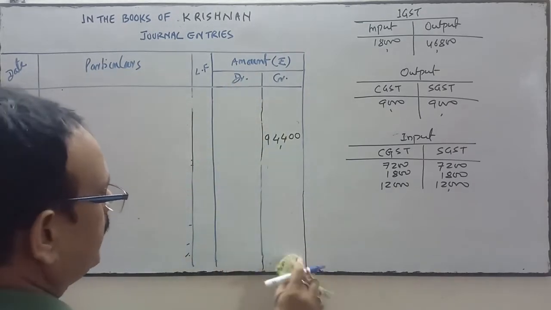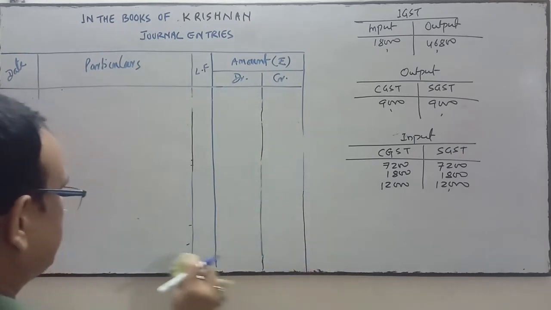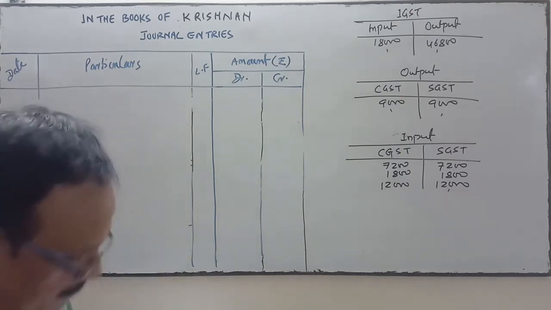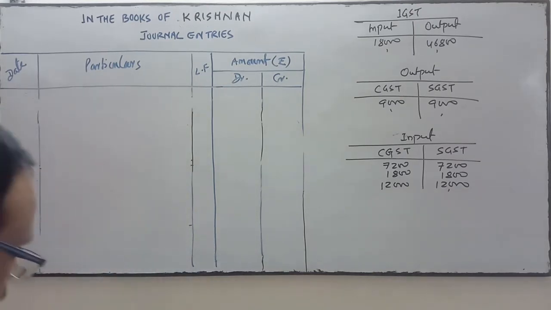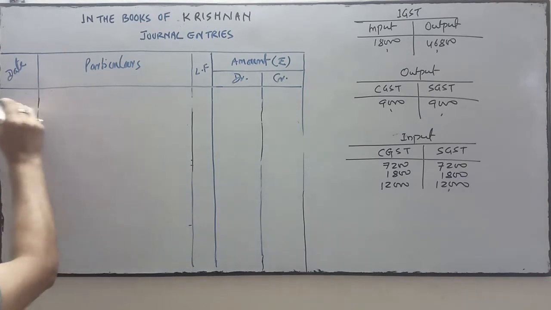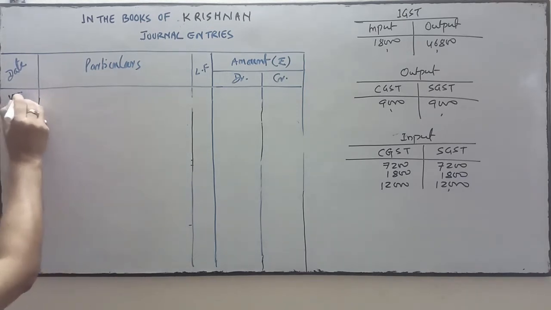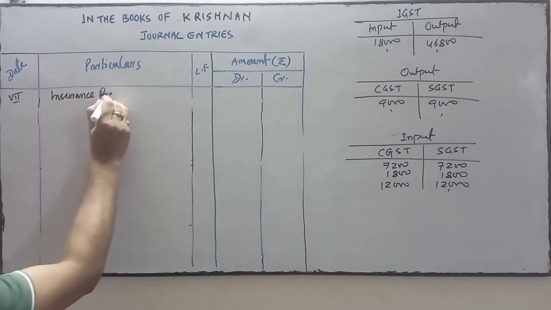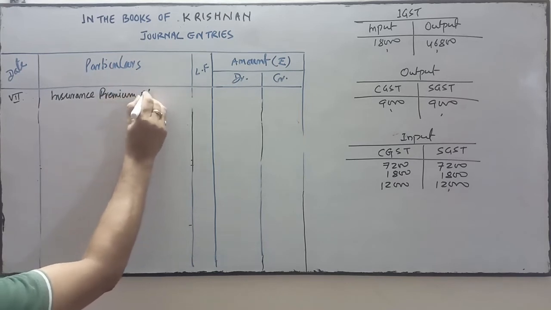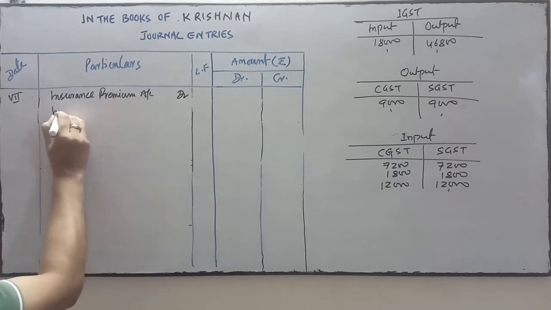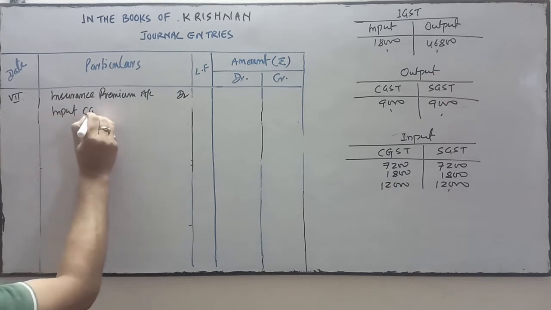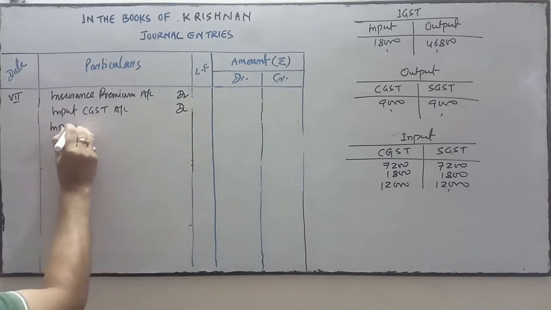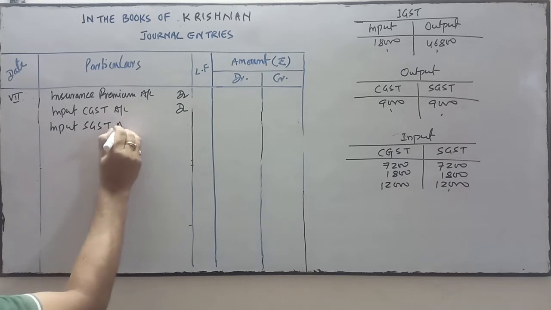Read the question carefully. Read the transaction carefully. Do the practice as much as you can. Next is paid insurance premium by check. It's the 7th transaction. Insurance premium account debit. Input CGST account debit. Input SGST account debit.